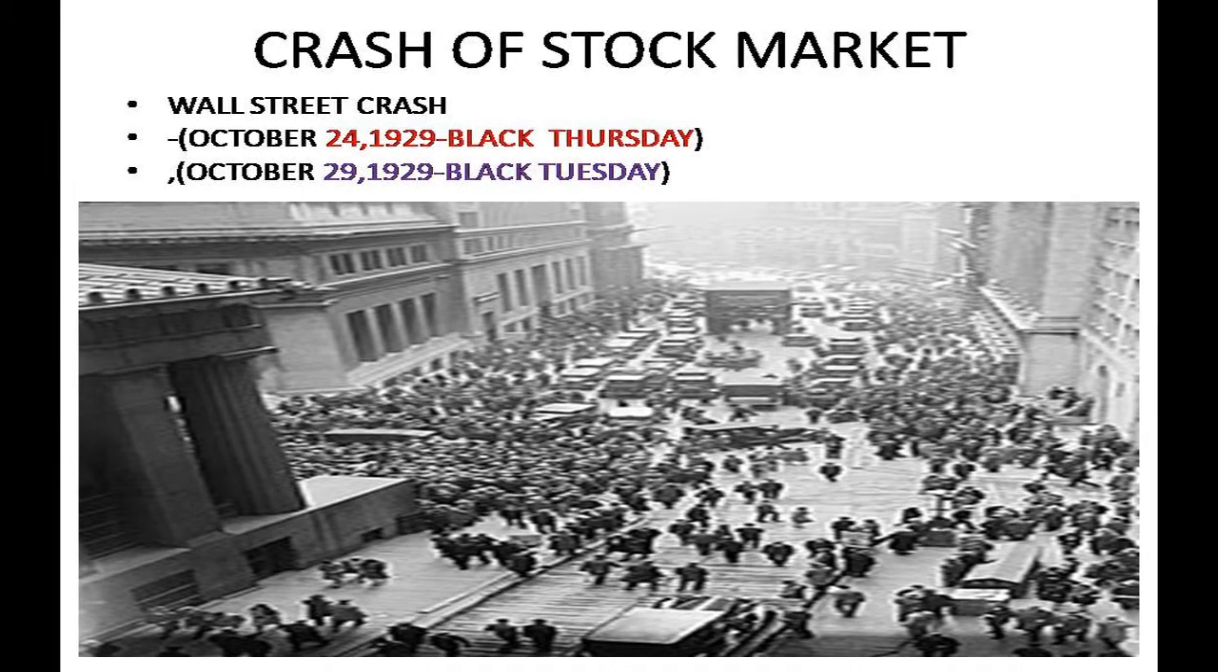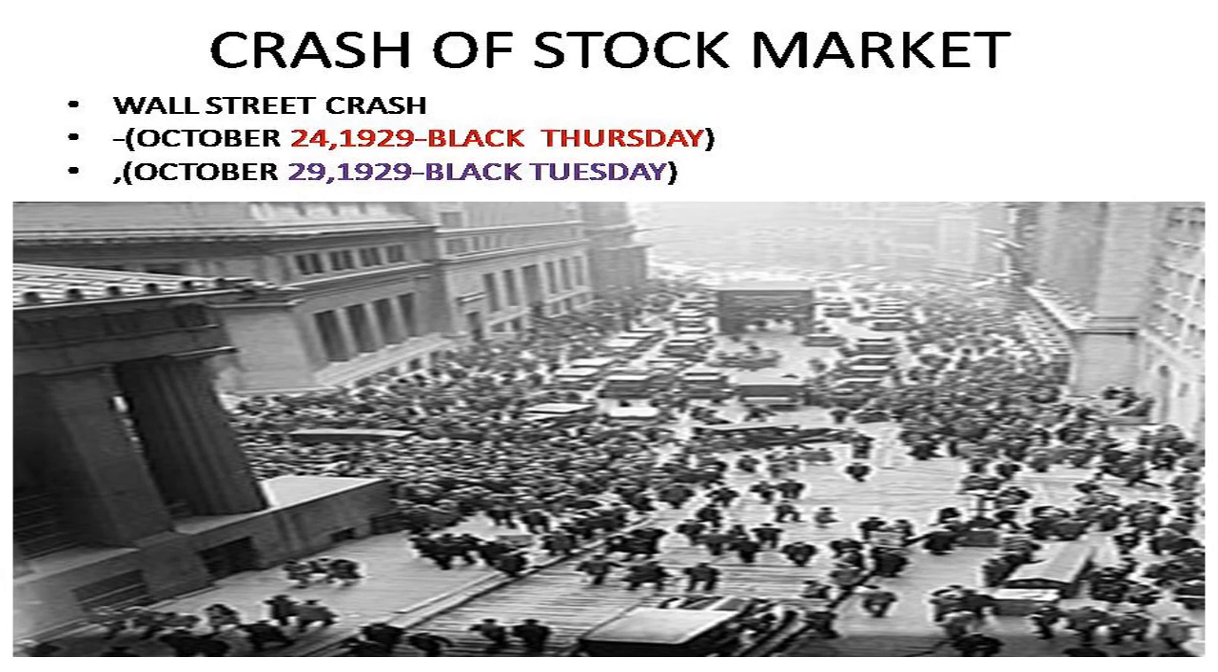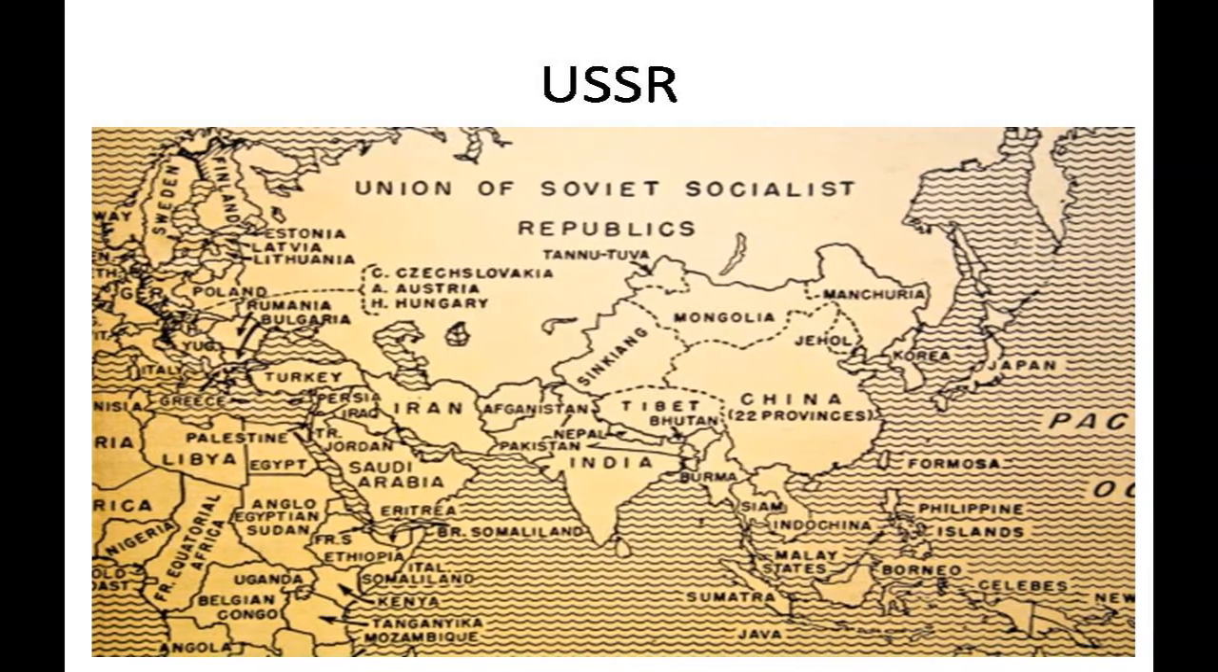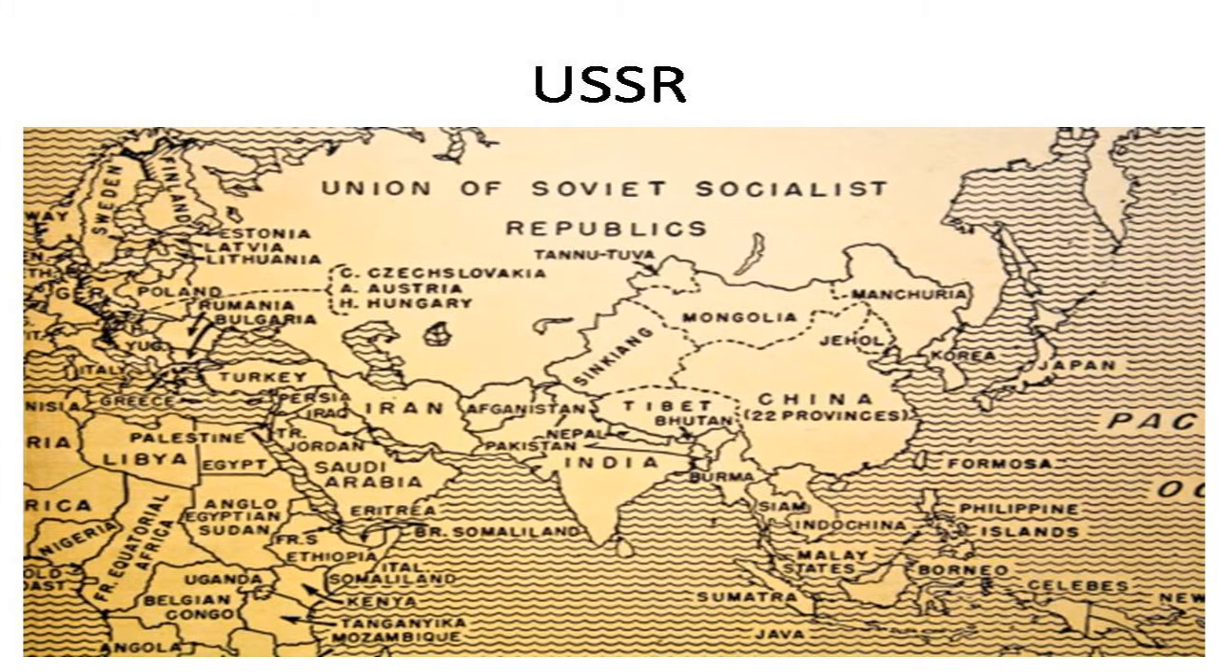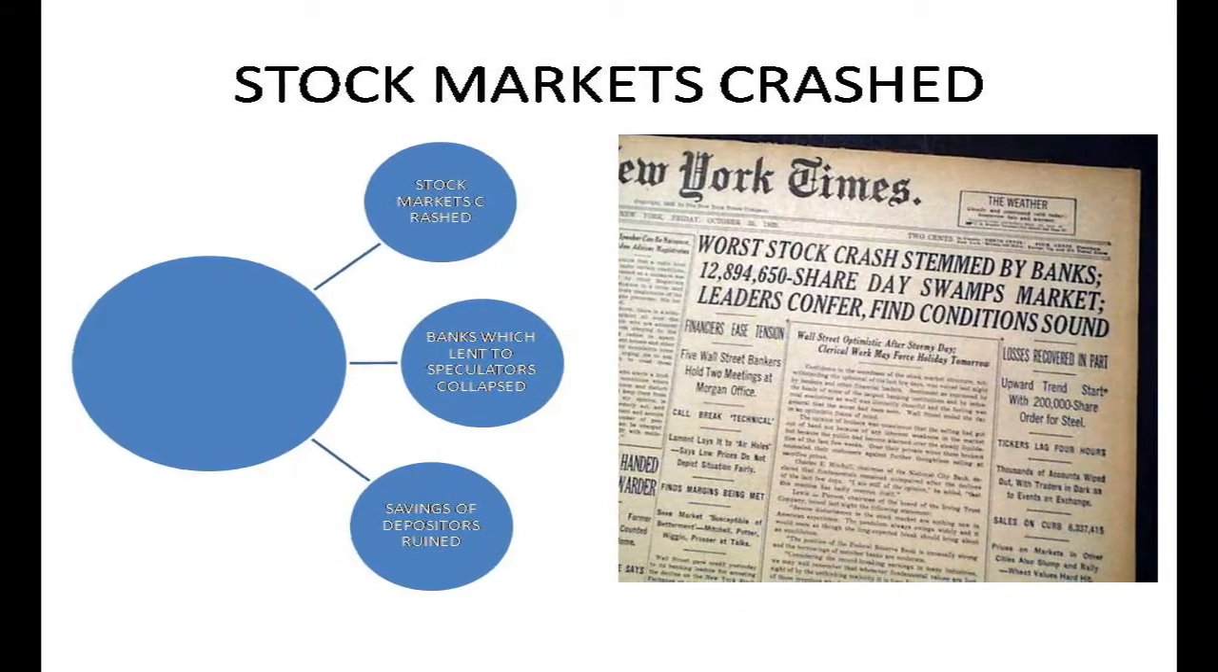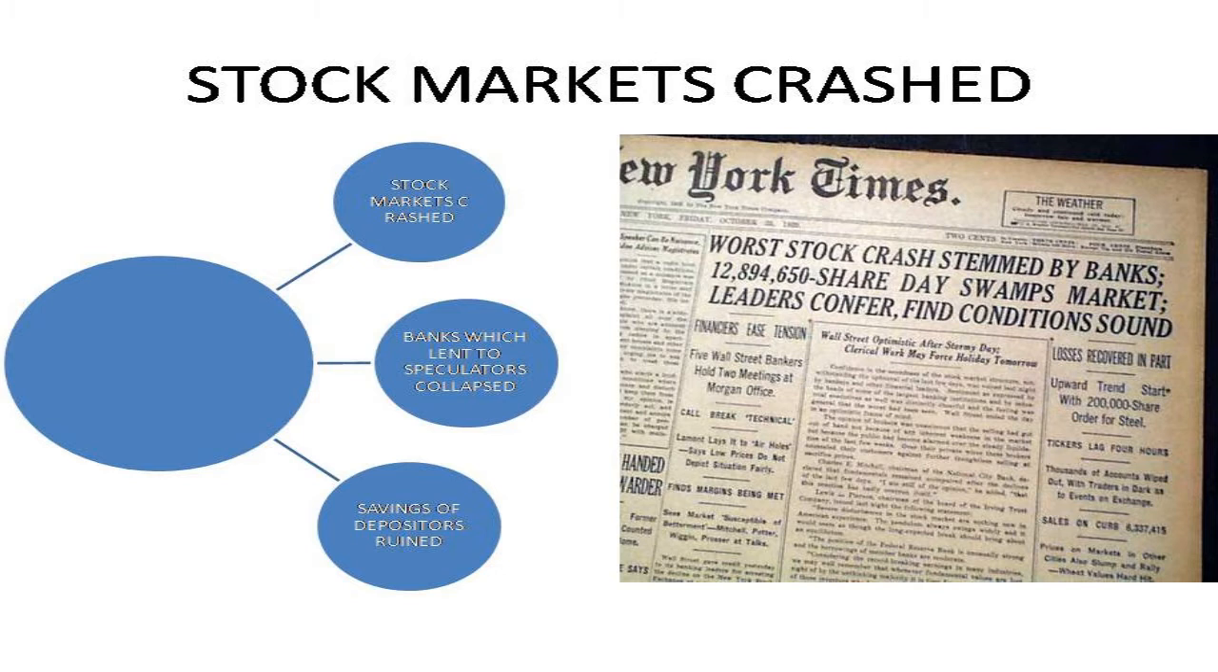Initially, the stock market collapsed in the US, or stock markets crashed in the US, and very slowly it affected almost every country except the USSR. Stock markets crashed. I beg your attention here. Banks which lent to them collapsed, and those who deposited in banks saw their deposits melt, ruined, gone.